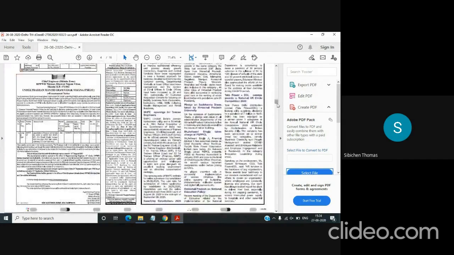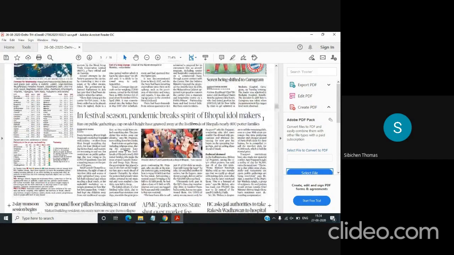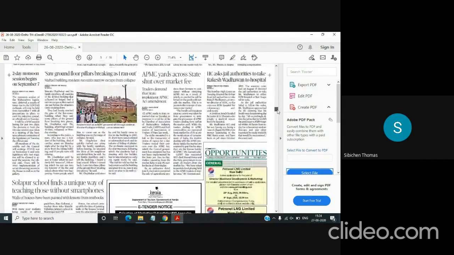Then we move to the next page, which is North and West. Again, this is a regional page, due to which you can skip this section. Then you have this one article in North and West: In festival seasons, pandemic breaks spirit of Bhopal idol makers. Even if it is a regional page, if you have such articles explaining Indian art or Indian culture, then you will have to read it because it is important for you in GS1.